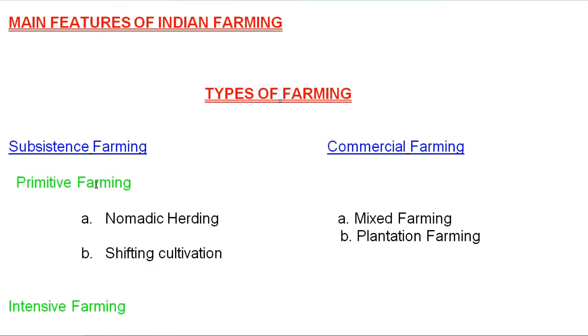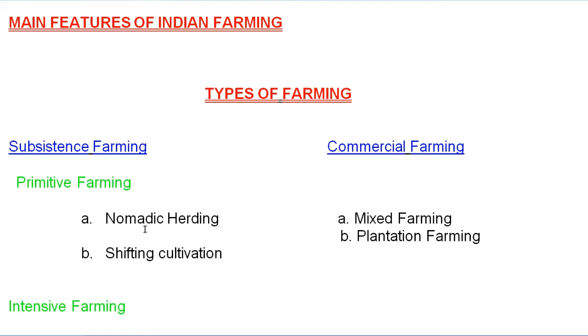In subsistence farming, the main production is consumed by the farmer's household. The majority of the farmers in our country practice subsistence farming. In such a type of farming, the land holdings are small and scattered. Mostly the farmers use primitive tools like plow, hoe, etc. Now under this we have primitive farming. Under this the farmers use old methods of farming because they want to grow crops to fulfill their own family needs.